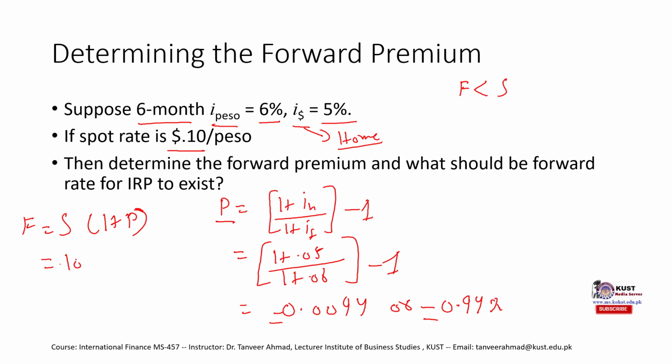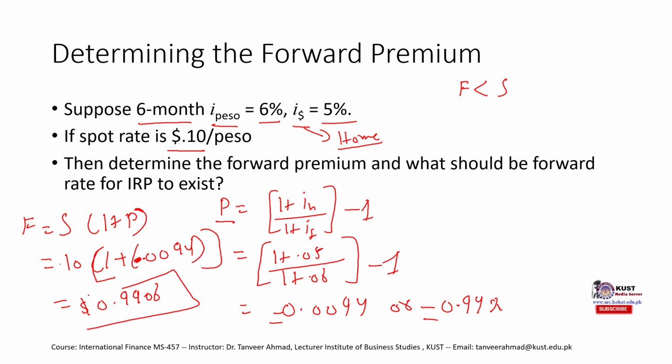So the spot rate is 0.10 times (1 minus 0.0094), right? This would give us 0.9906 dollars.